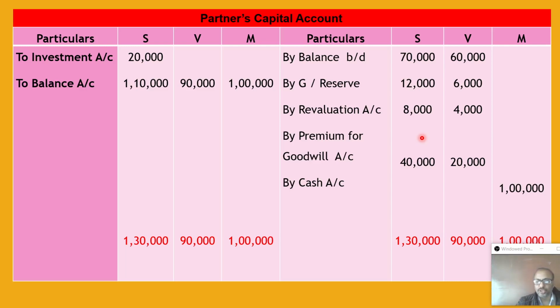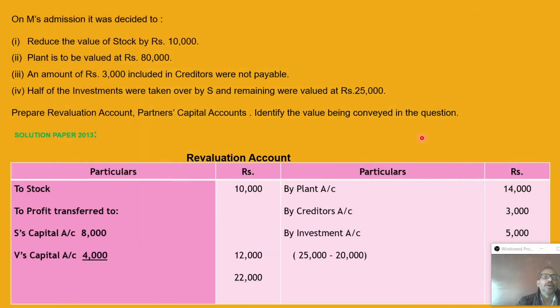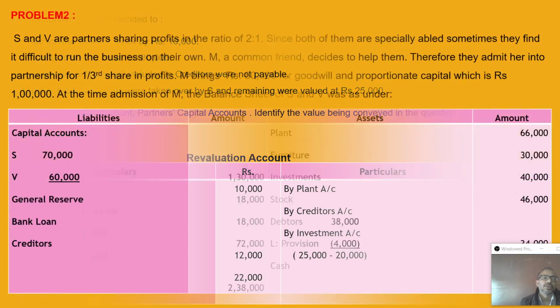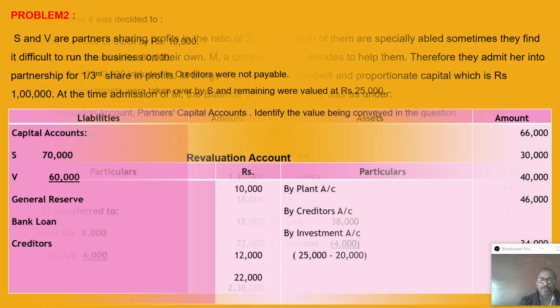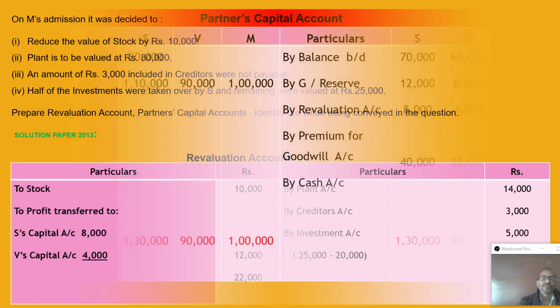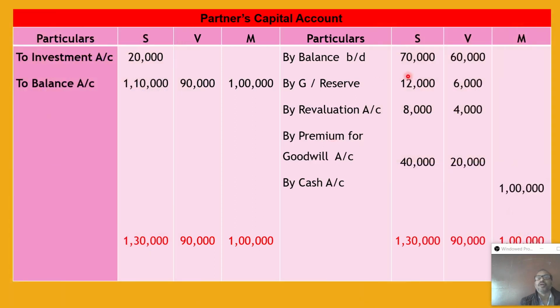So once we check all the partners' capital: S capital 70,000, V capital 60,000, and general reserve 18,000. On this side there are no undistributed losses, so this will come as it is. By balance b/d, opening capital 60,000 and 70,000 for V and S, and after that the general reserve of 18,000 in the old ratio, that is 12,000 and 6,000.